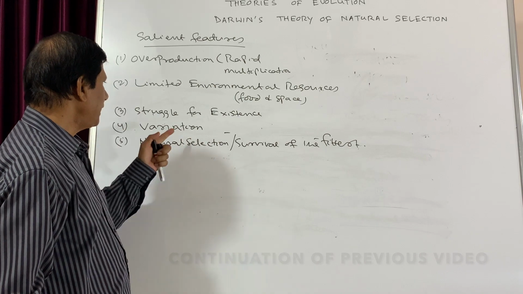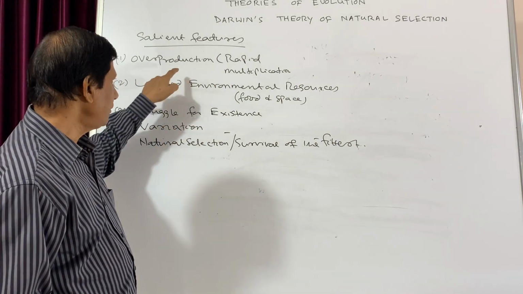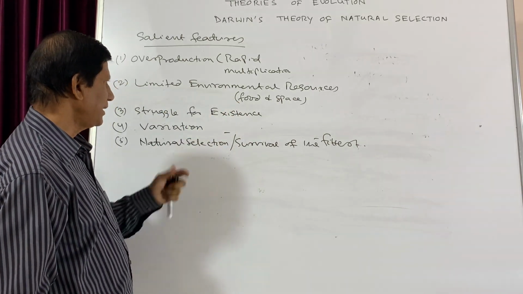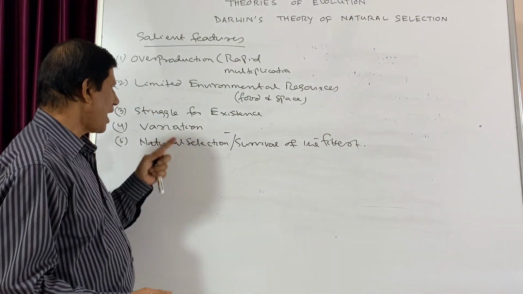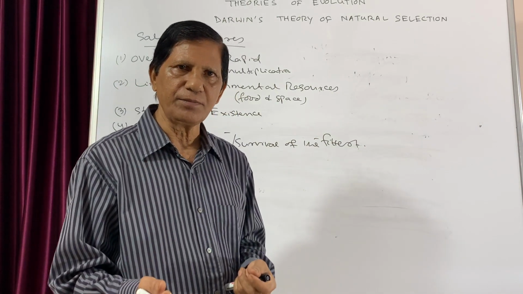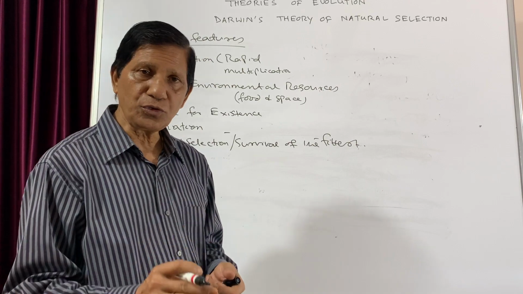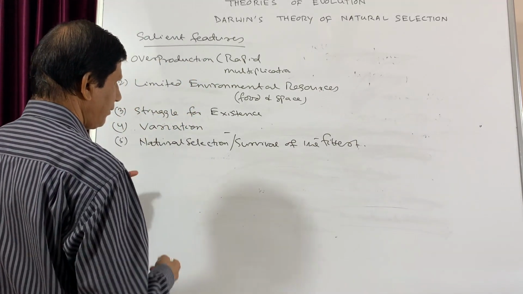So when there is overproduction and the food and the resources are limited, there will be struggle. Due to struggle, there will be certain variations, and the variations which are useful to the organism will be inherited to the next generation. And those which are not useful, they disappear. That already we have discussed.